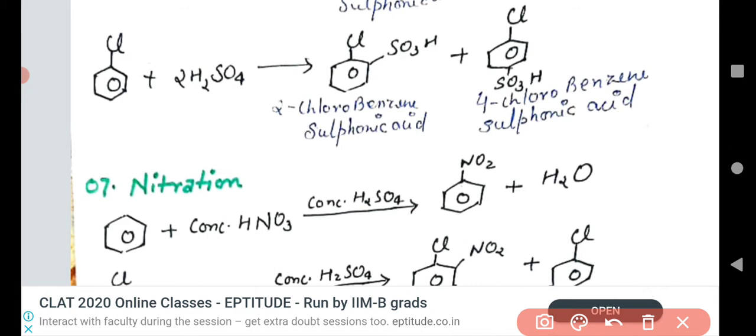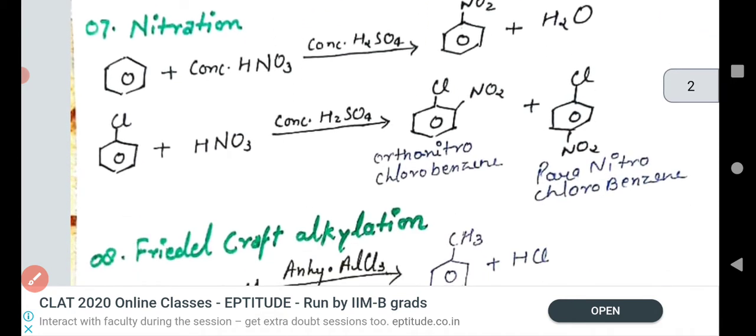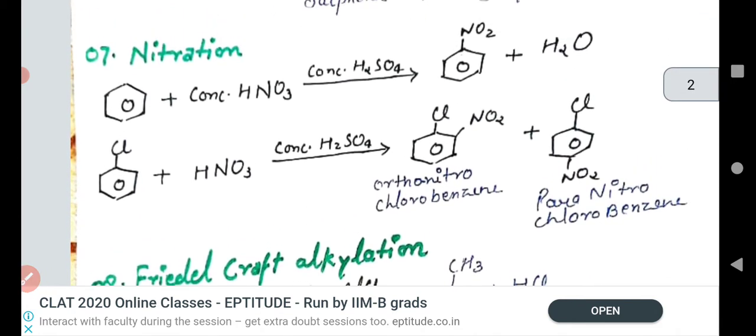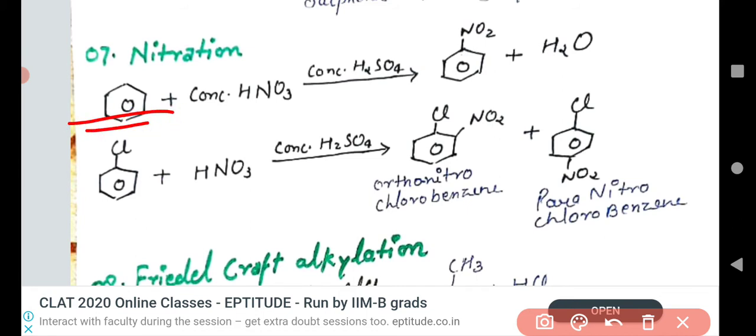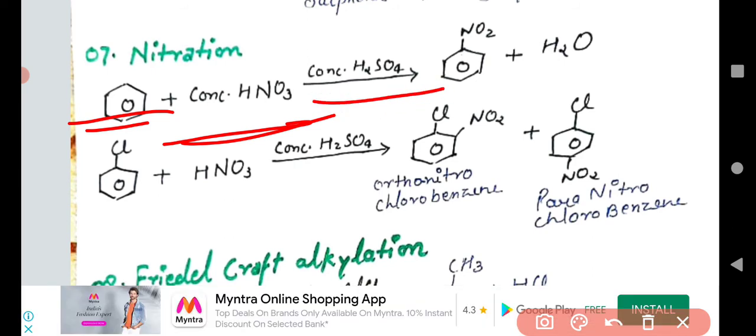Understand that? Now we have to move on to nitration of benzene. Nitration of benzene is very helpful. What is happening in the nitration of benzene? We have to take benzene, concentrated nitric acid and concentrated sulfuric acid. For nitration of benzene, we must take concentrated sulfuric acid.